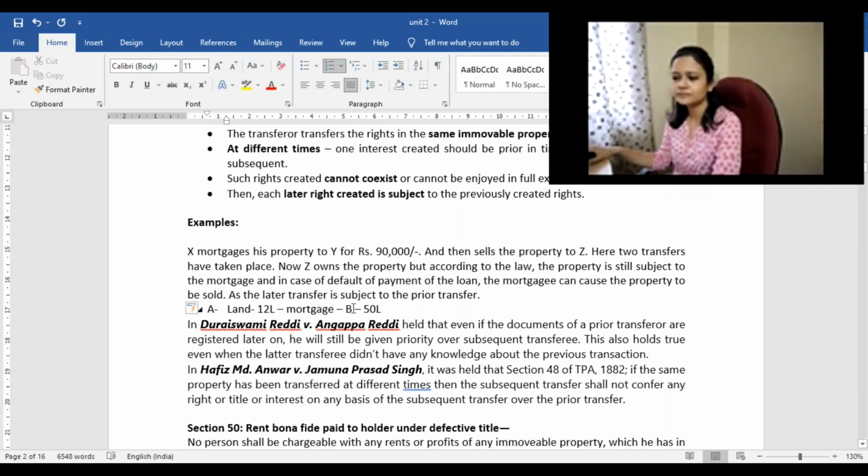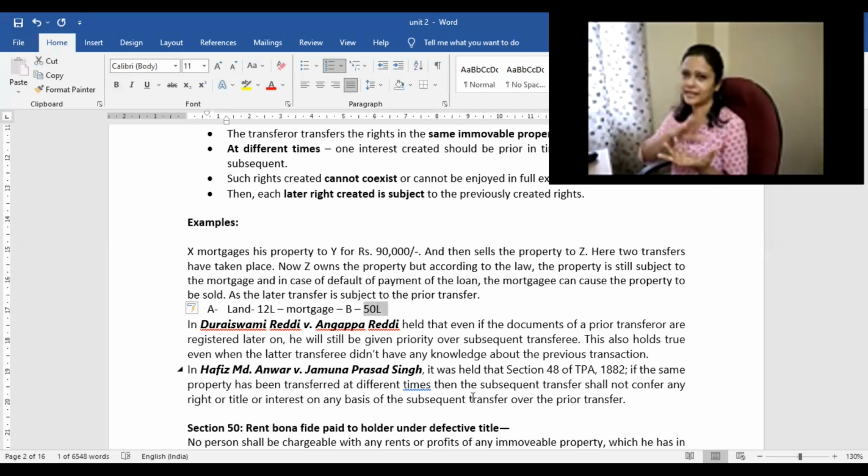Now, B after that came to know that this property is subject to mortgage and the mortgage amount is 12 lakhs. We need to consider that this amount is lesser in value as compared to the sale price. That means the original owner, the seller, will be getting more money than the loan amount. So in such cases, what can B do?